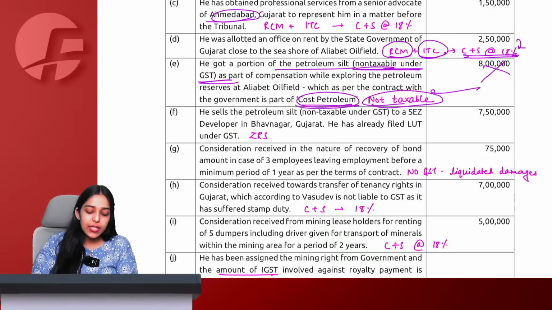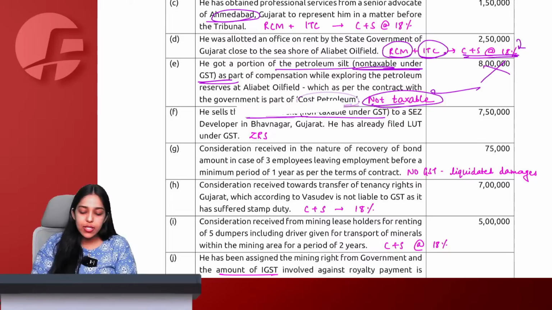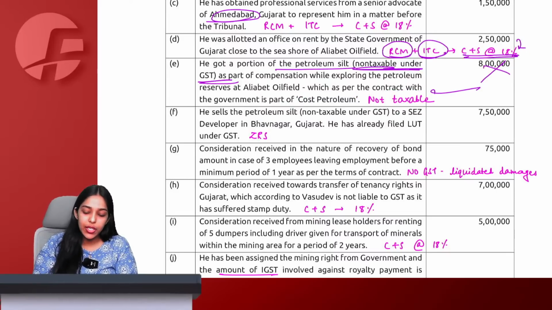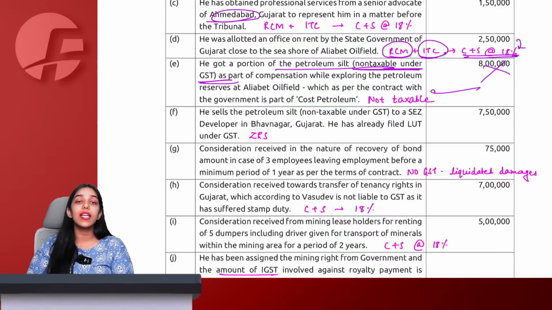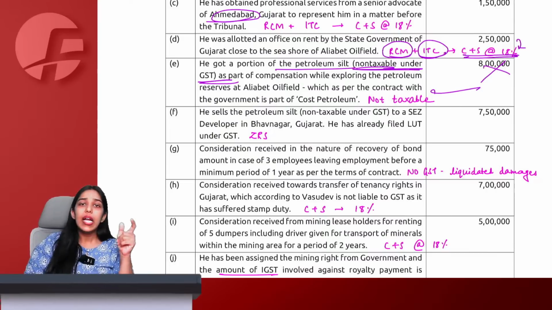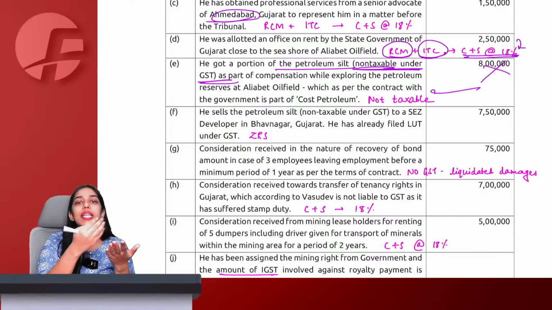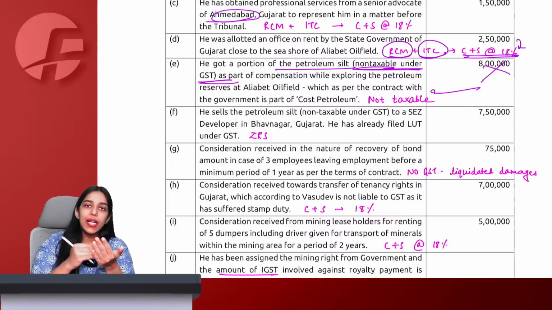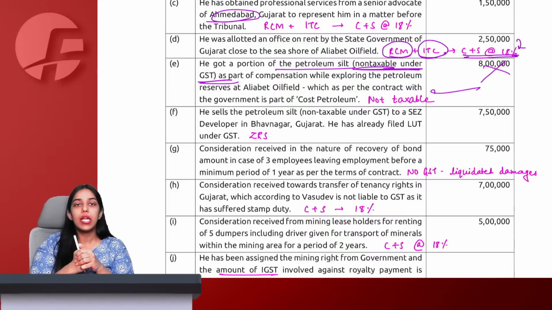Then he sells the petroleum slit, non-taxable. Again they are saying that whatever petroleum slit we are selling here is again exempt under GST, to an SEZ developer in Bhavnagar, Gujarat, and we have filed LUT under GST. Now tell me, if we export any exempt product or if we supply any exempt product to an SEZ unit or developer, it becomes a zero rated supply. Do you all agree with me?